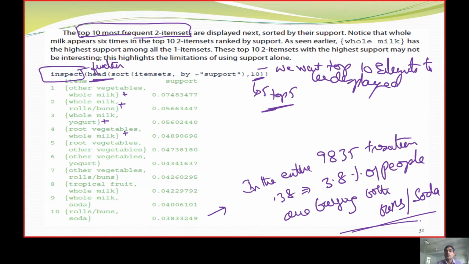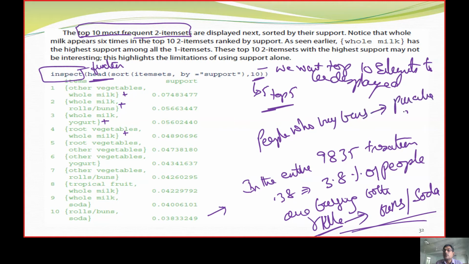So people who buy buns purchase soda. So I can say support is equal to 0.38, confidence is equal to 1.